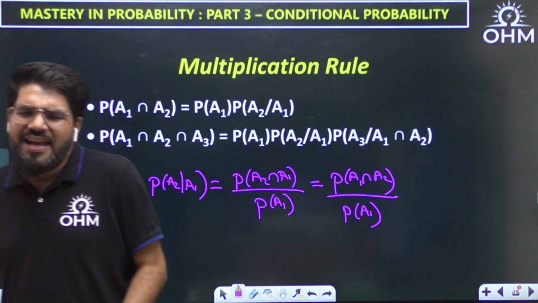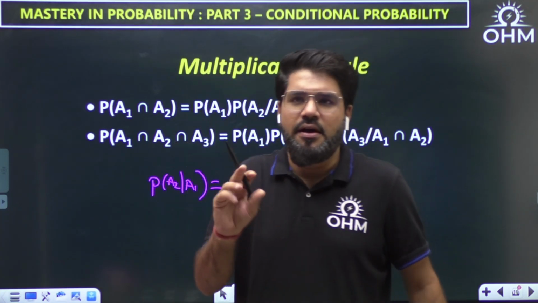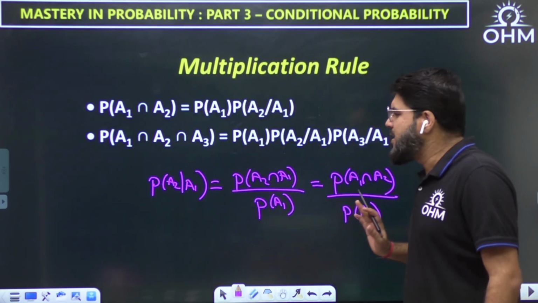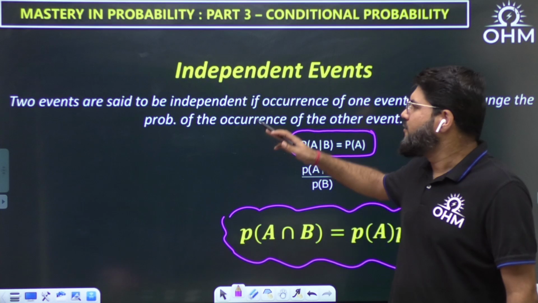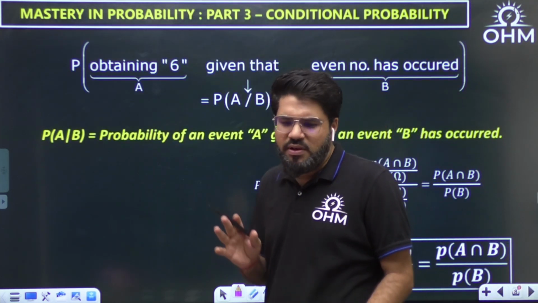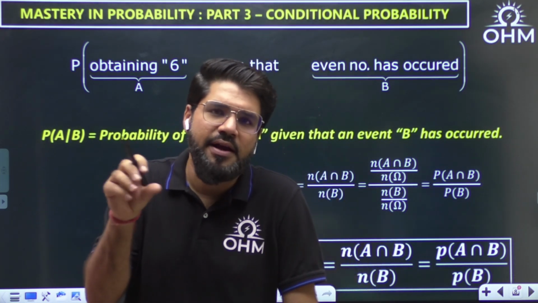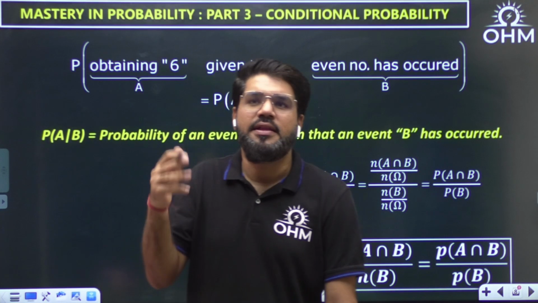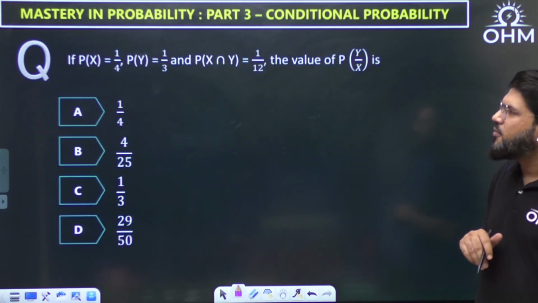But again, I'm telling you, the questions that normally turn up, to be very honest, basically one formula, that is the conditional probability formula, P of A2 given A1, or whether you remember it in the form of P of A given B, that is important. Questions again will more test your logic and ability to read a particular given situation, rather than testing your different formulas. So let's understand different variety of questions.